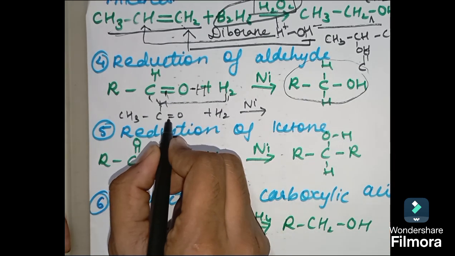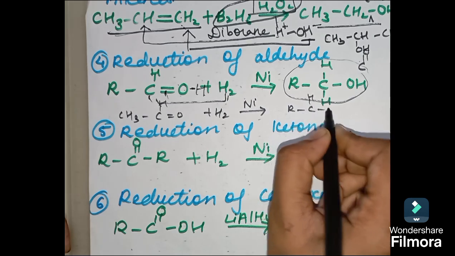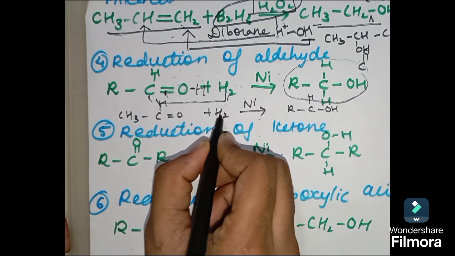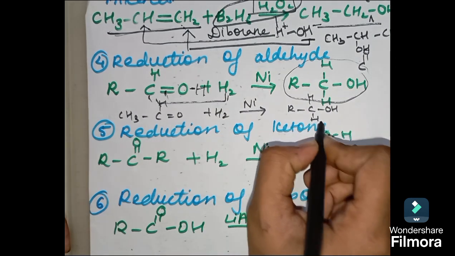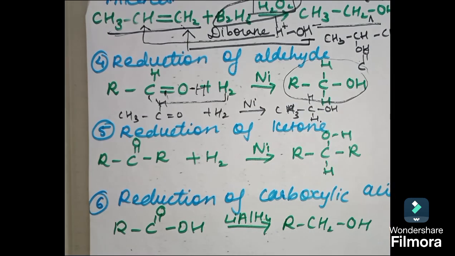This double bond will get broken and we will get RCH2OH, and then one of the H will get attached to here, and it will be CH3, right? So I have got ethanol. Easy. This was reduction of aldehyde. And if I have to write the statement of this reaction, it would be: when aldehyde reacts with hydrogen in presence of nickel, the product formed is alcohol.